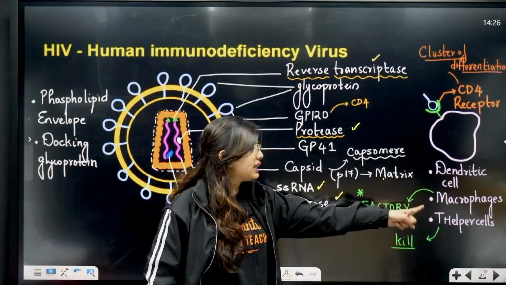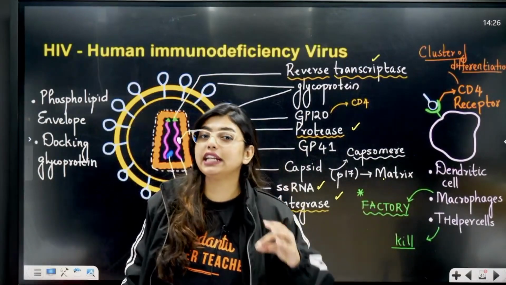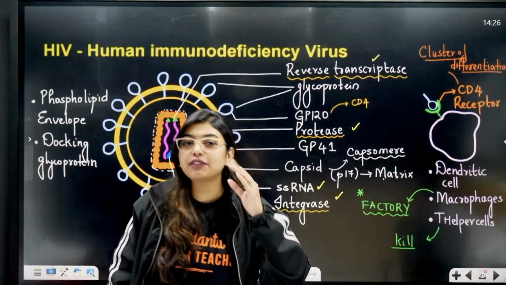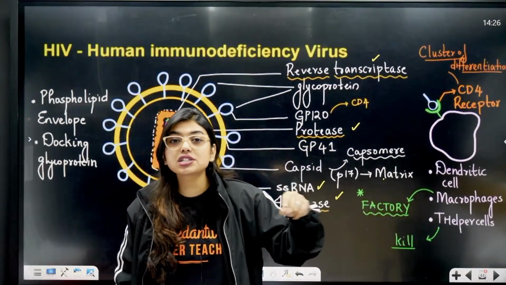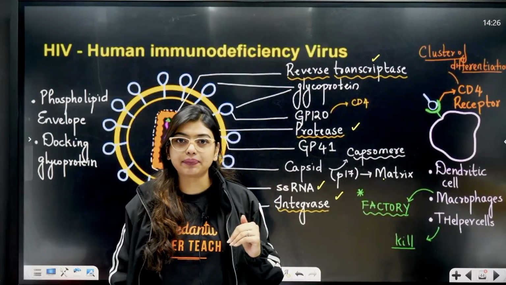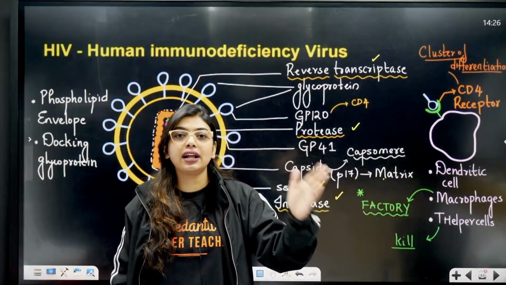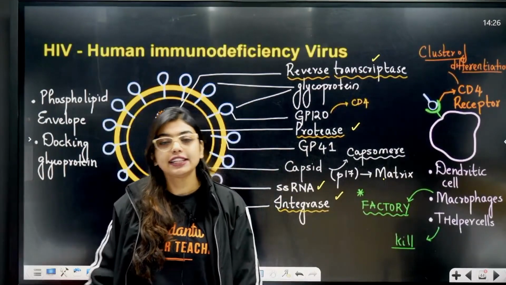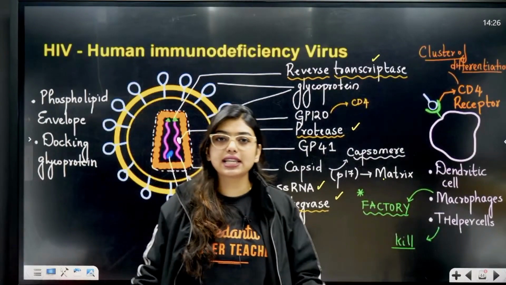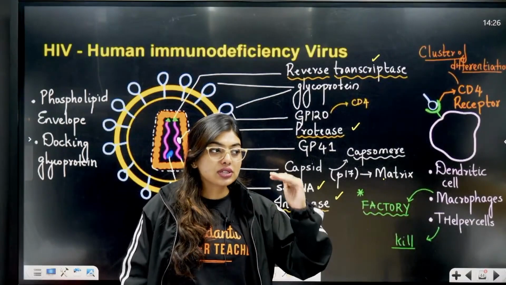But when it affects the T helper cells, and T helper cell being a part of cell mediated immunity, HIV knows that this fellow works with immunity. He's the police. I have to make sure that I'm killing him. Right now, if a terrorist is going to attack, they'll first attack our military officers. Then only they are going to come into the cities and all of that. So first they will attack the people who are protecting us. So same thing here also.